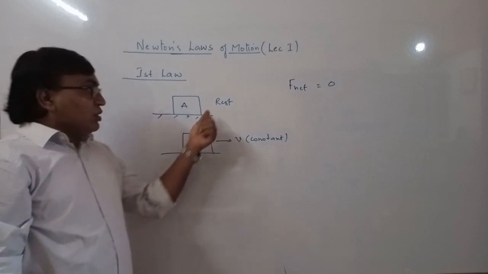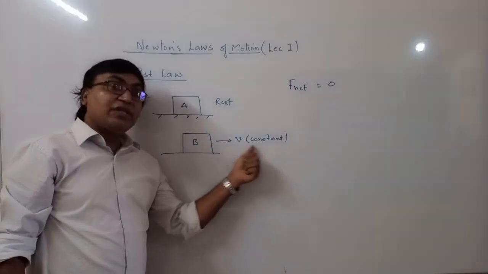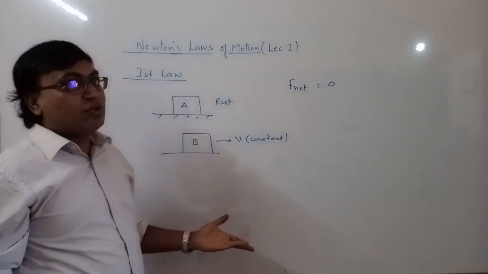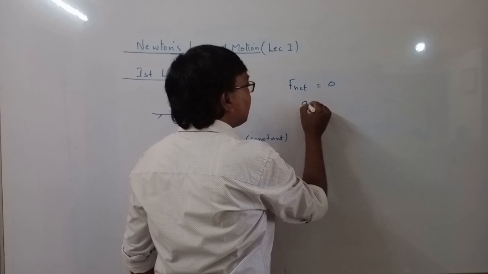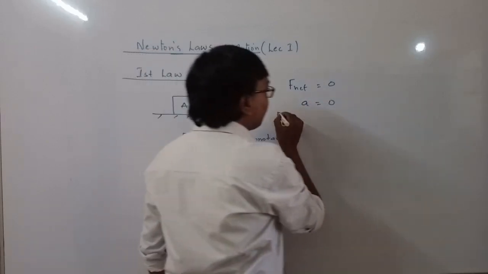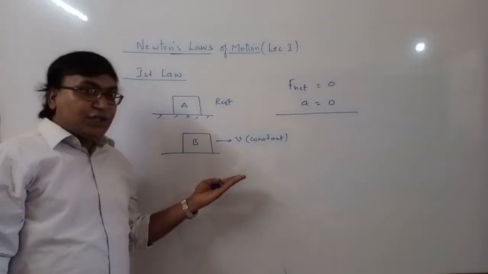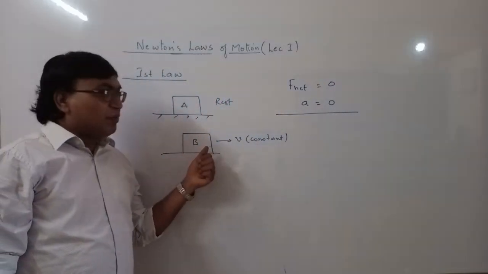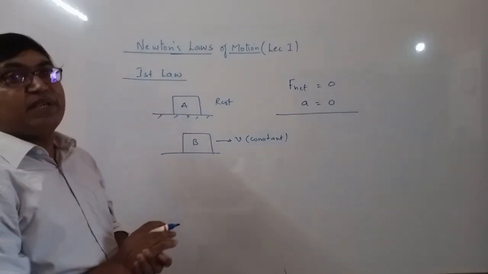Right? At rest, there is no acceleration. If a body is moving with constant velocity, then also there is no acceleration. So the conclusion is that the acceleration of a body or a system is 0. Then vice versa. Suppose somehow you came to know that the system is at rest.